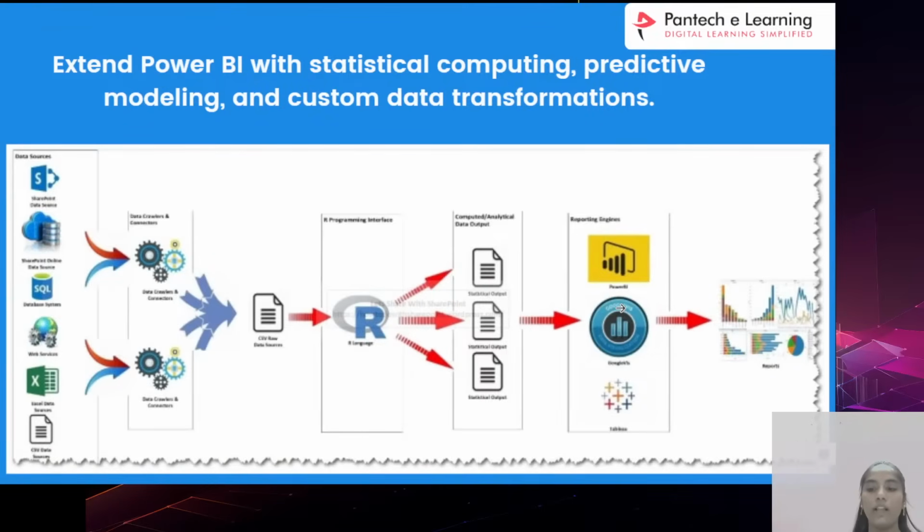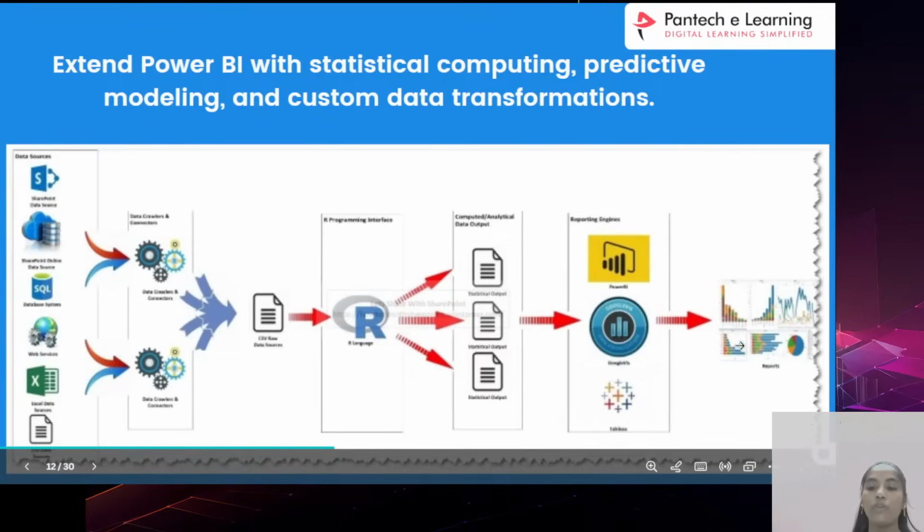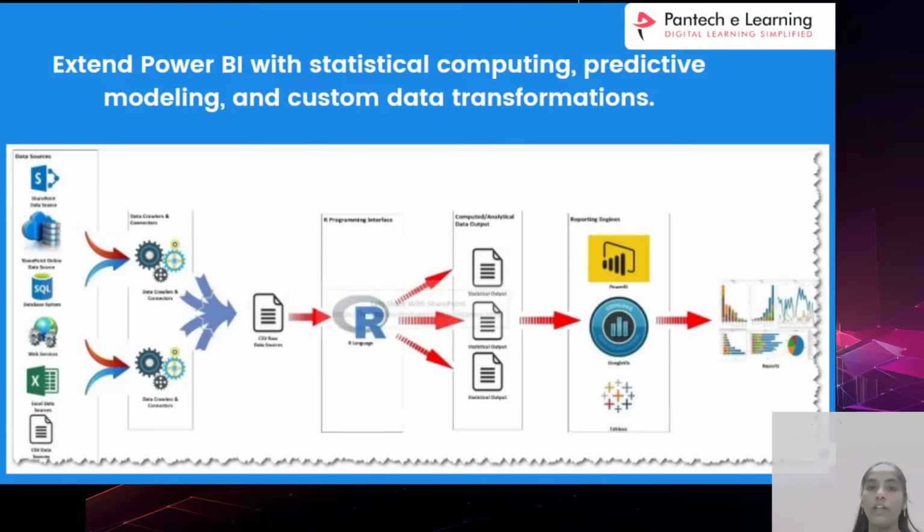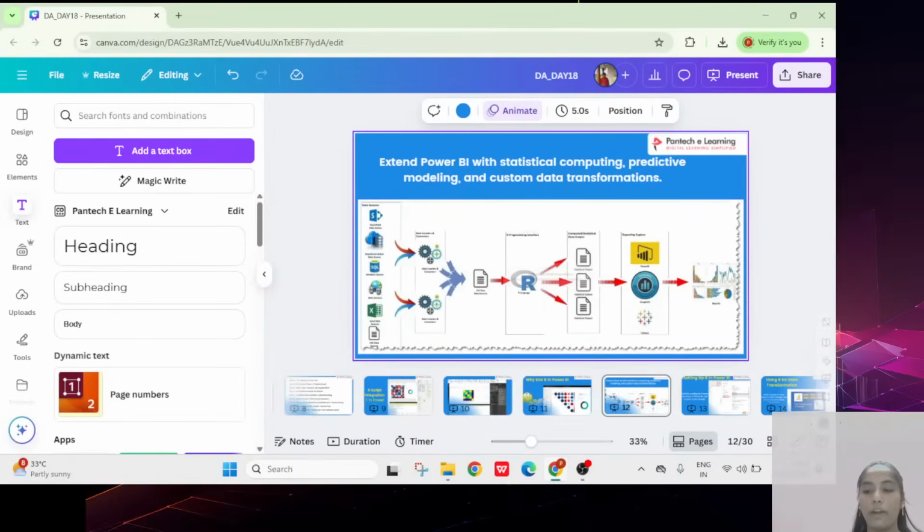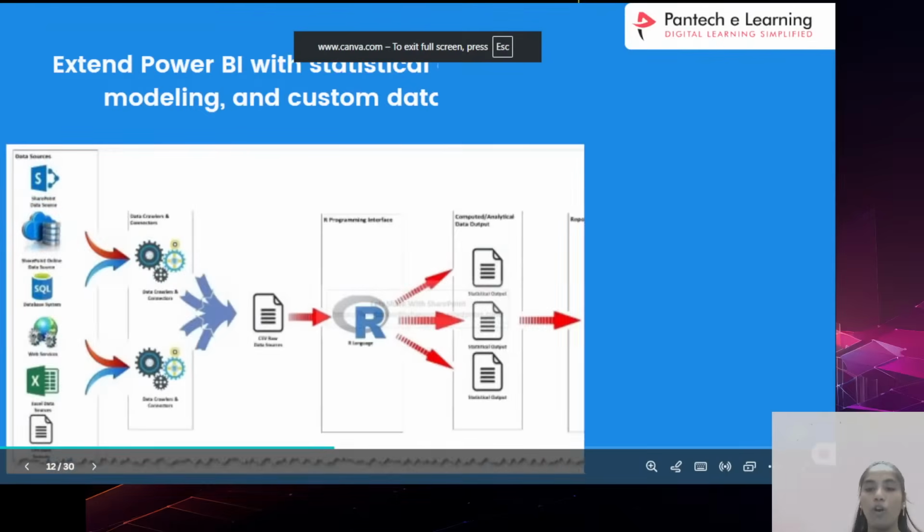in the Power BI itself, then later you can see the visualizations like this. So not only for the normal graphical representations, the statistical computing process, and if you want to do any predictive way, so definitely with the R programming language in Power BI we have to use. That is our main motto concept of this particular requirement. So that purpose we have to follow.